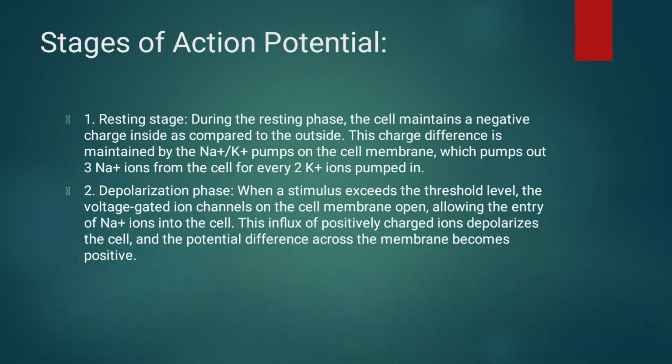The next phase is the depolarization phase. When the stimulus exceeds the threshold level, the voltage gated ion channels on the cell membrane open and allow the entry of Na+ ions into the cell. This entry of positively charged ions depolarizes the cell, and the potential difference across the membrane becomes positive.